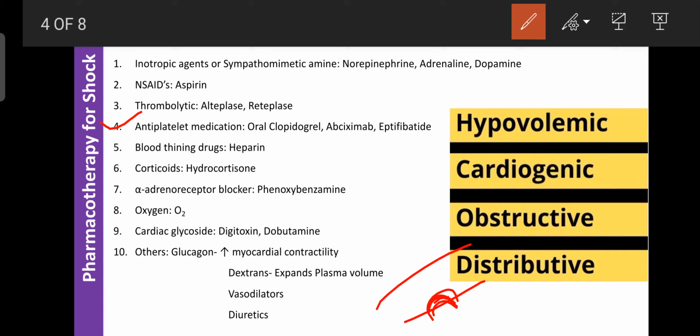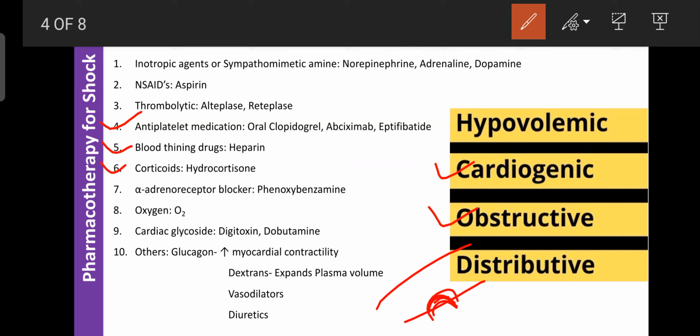Then next one is the blood thinning drugs like heparin. Heparin is also known as an anticoagulant. So heparin is commonly used for the treatment of obstructive shock or cardiogenic shock, where heart failure can occur due to coagulation in the blood vessels, or shock can occur due to coagulation in the blood vessels. So there they use heparin.